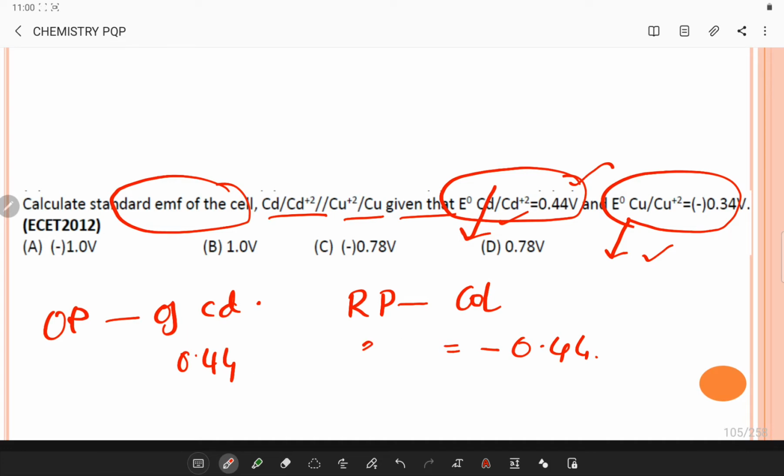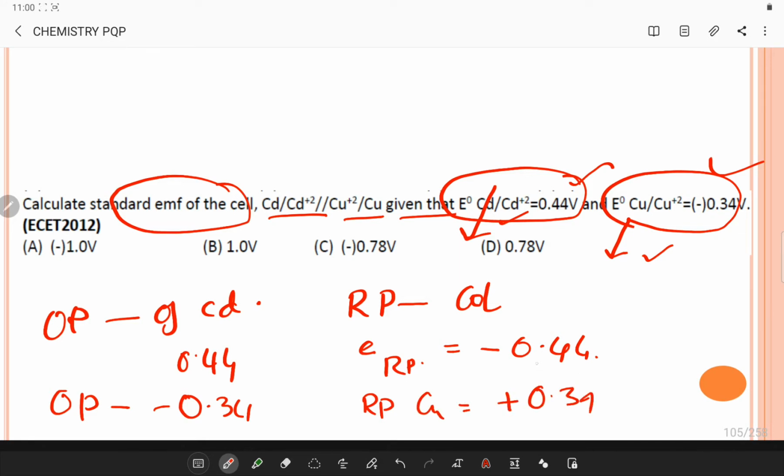Now the oxidation potential of copper is minus 0.34 volts, given in the question. So the reduction potential of copper will be the reverse, plus 0.34.